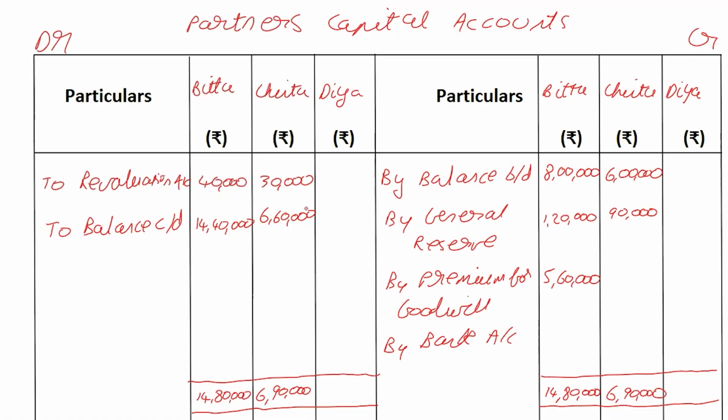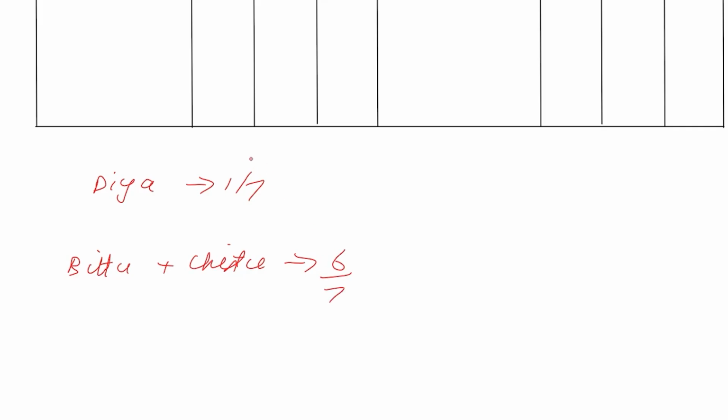Now, remember, Diya is coming in for 1/7 share. That means the other partners, Bittu plus Chintu, their total share is 6 by 7. If Diya is getting 1 by 7, what is left is 6 by 7.